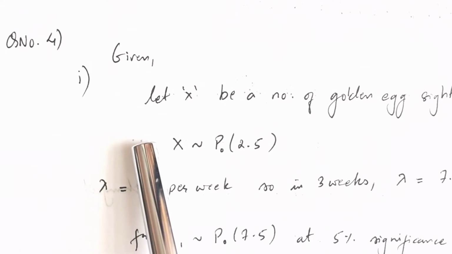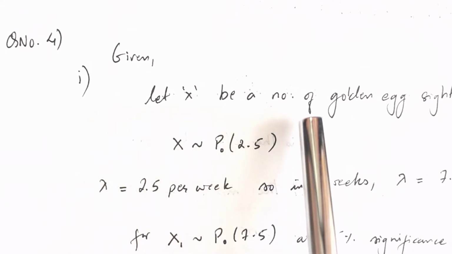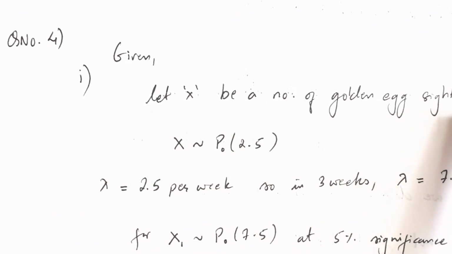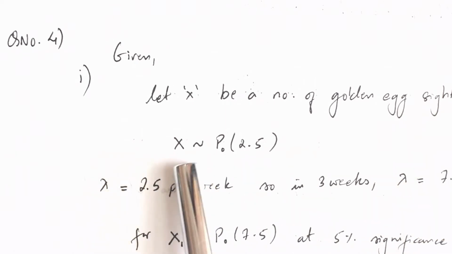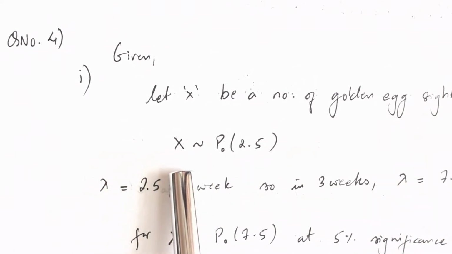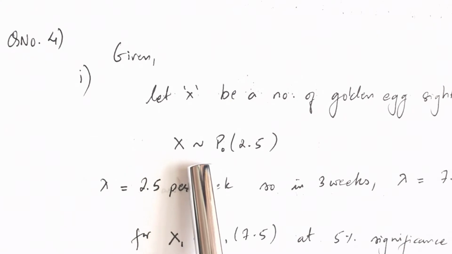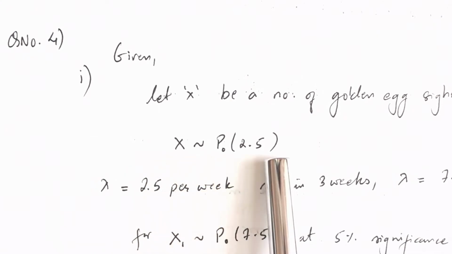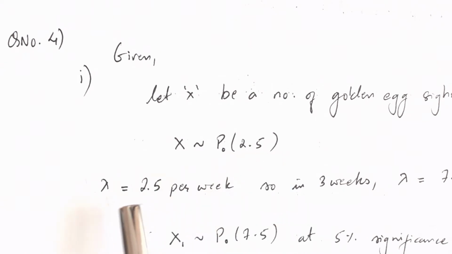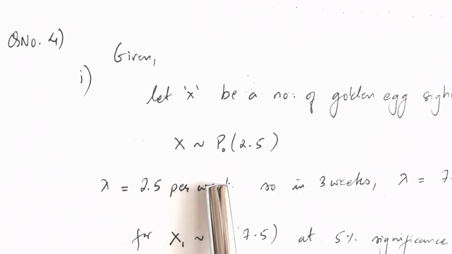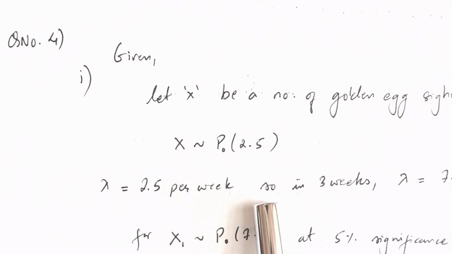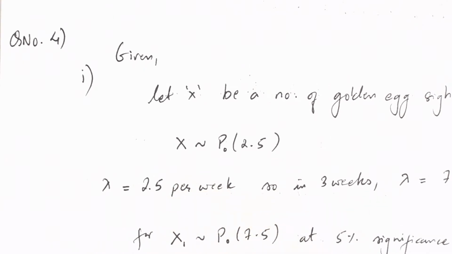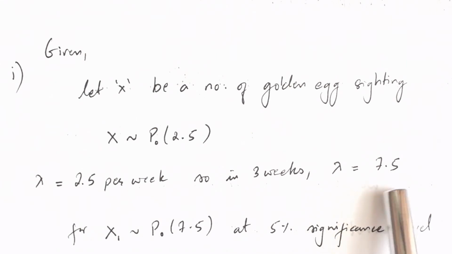So in this question, let X be the number of golden eagle sightings. And if we write it in proper notation, X follows a Poisson distribution with mean of 2.5. Now, if lambda is 2.5 per week, then in 3 weeks, lambda is just 7.5, right?